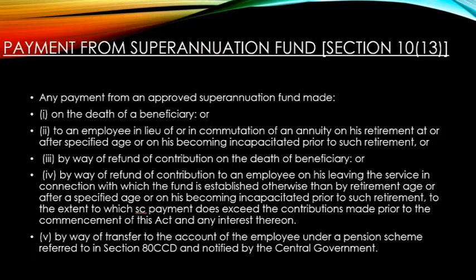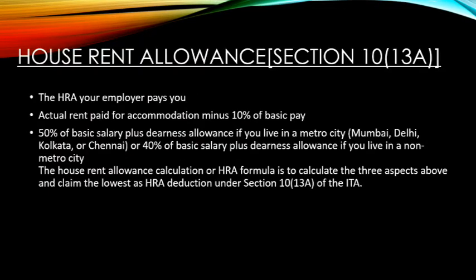Fund. Section 10, Subsection 13. Any payment from an approved superannuation fund made on death of the beneficiary or to an employee in lieu of or commutation of an annuity on his retirement at or after a specified age or on his becoming incapacitated prior to such retirement, or by way of refund of contribution on death of the beneficiary, or by way of transfer to the account of the employee under a pension scheme referred to in the section. The next one is house rent allowance, Section 10.